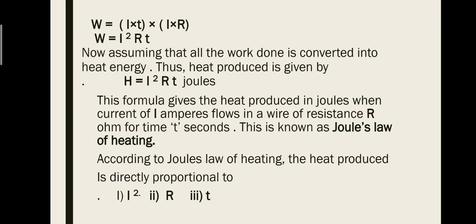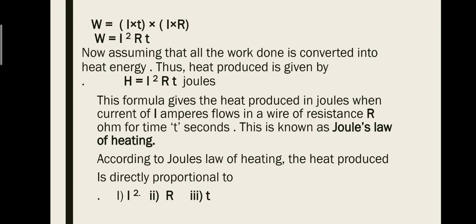Now assuming that all the work done is converted into heat energy, as it is a case of heating effect, what the work done is doing here will convert into heat energy. Thus, heat produced is given by H equals I squared R t. This is the required formula of heat produced in the heating effect of current, and its unit is joule.